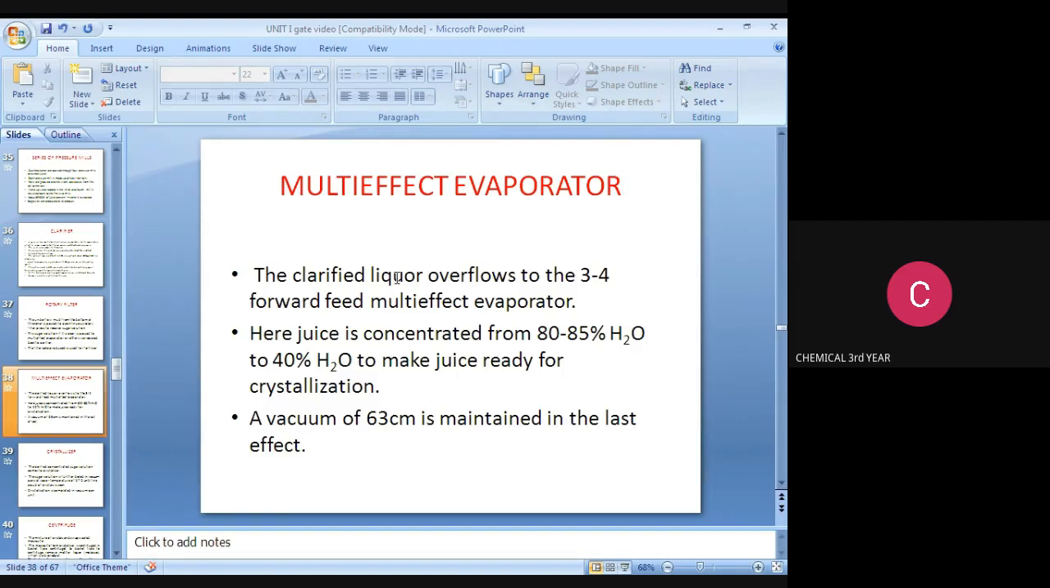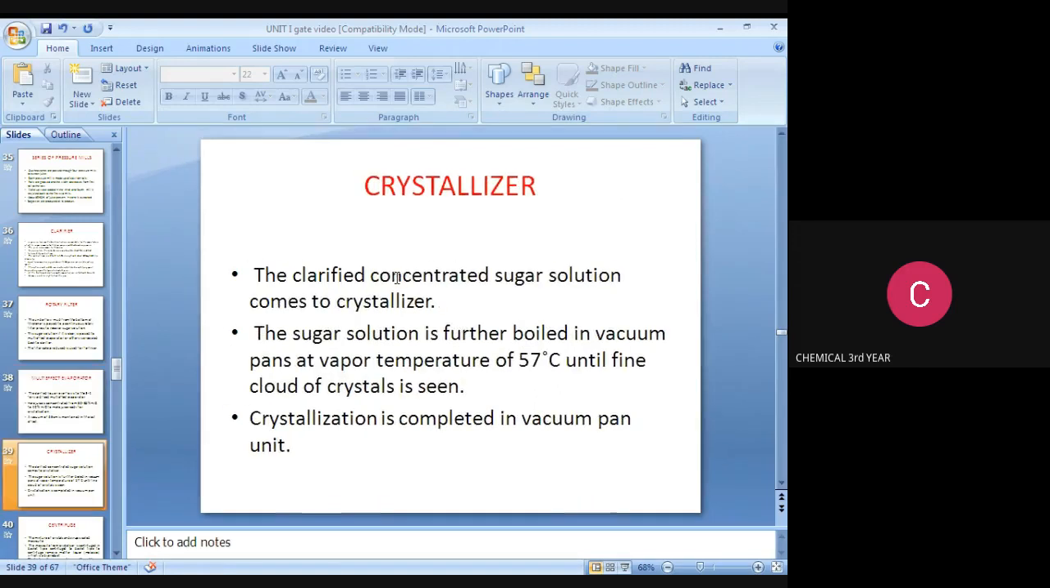The multiple effect evaporator. The clarified liquid overflows to a 3 to 4 forward feed multiple effect evaporator. Here the juice is concentrated from 80% water to 40% water to make the juice ready for crystallization. A vacuum of 63 centimeters is maintained in the last effect. Crystallizer.